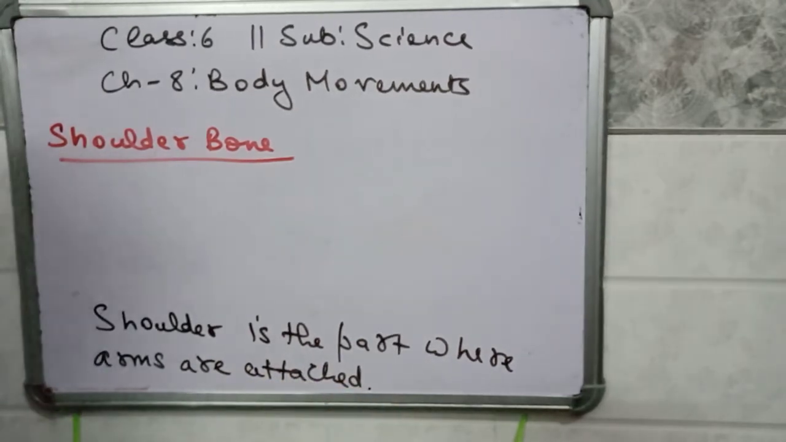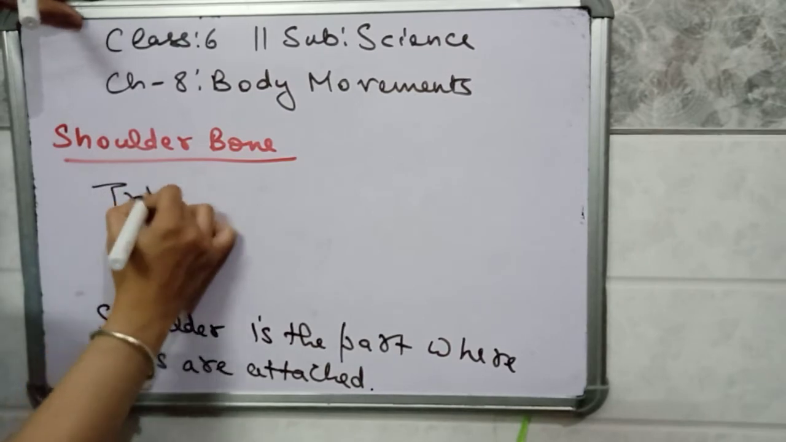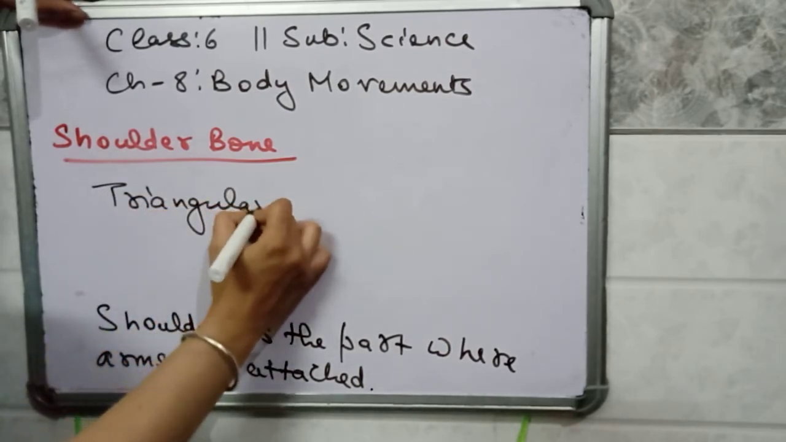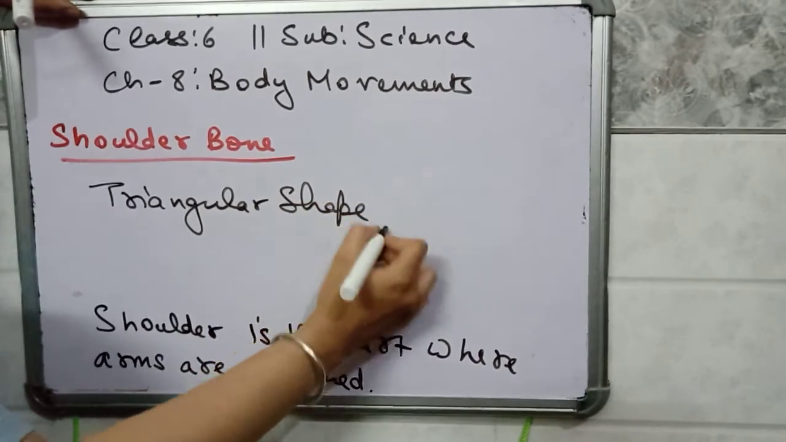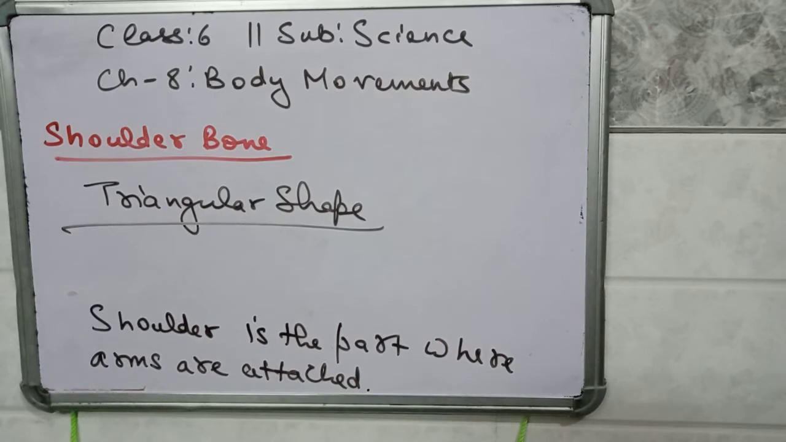Shoulder bones are present at our back, and they have a triangular shape. What is the shoulder? The shoulder is the part where arms are attached. So shoulder bones are triangular in shape. They are present in the upper back, at both the ends.